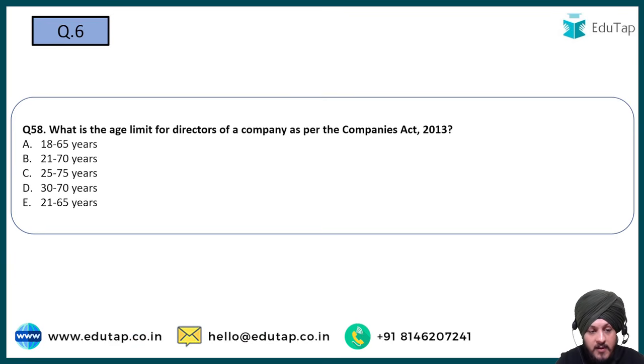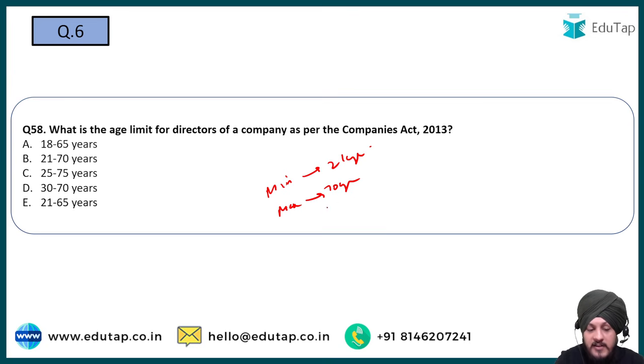Question number 6. What is the age limit for directors of a company as per Company Act 2013? Option A, 18 to 65, option B, 21 to 70, option C, 25 to 75, option D, 30 to 70, and option E, 21 to 65. So the correct answer as per company law is that the minimum age is basically 21 years, right? And the maximum age is basically 70 years, right?